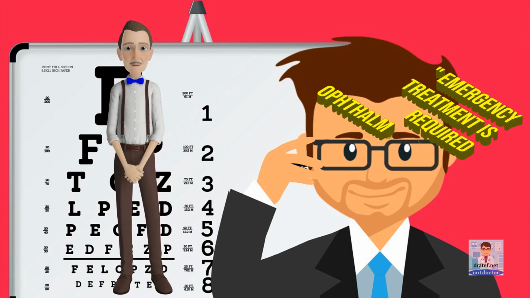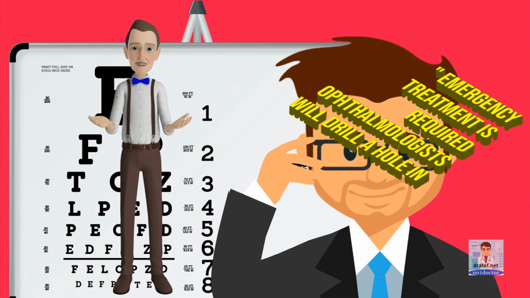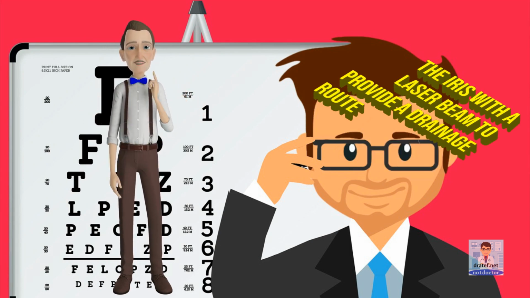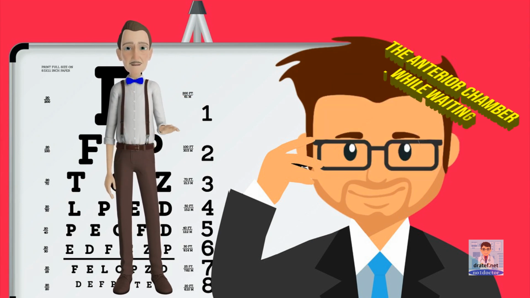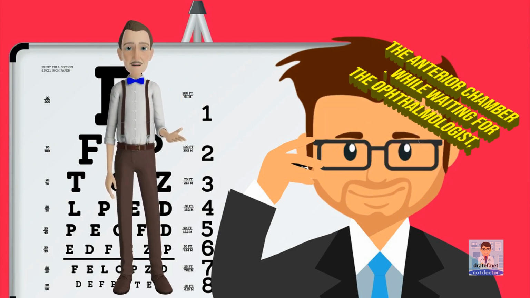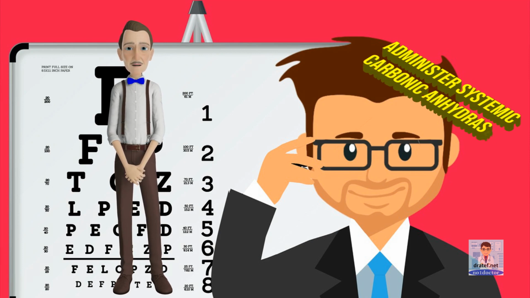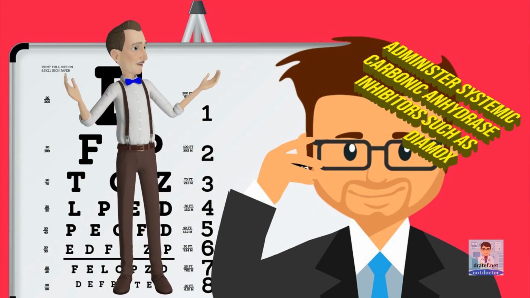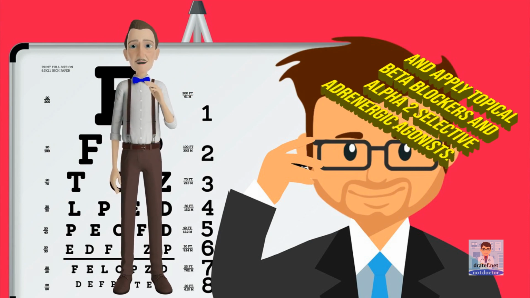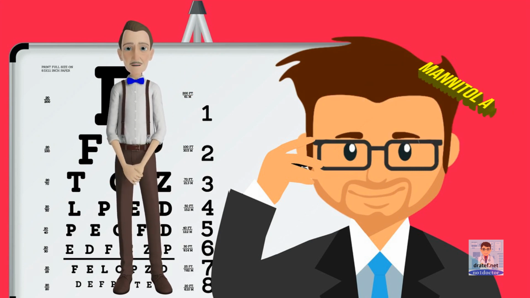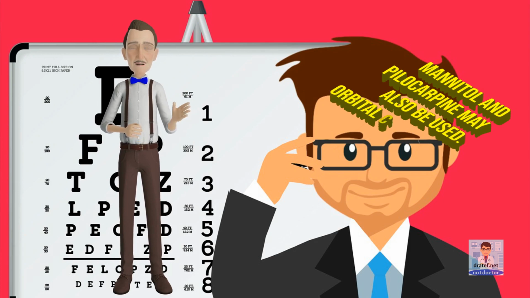Emergency treatment is required. Ophthalmologists will drill a hole in the iris with a laser beam to provide a drainage route for the fluid that is trapped in the anterior chamber. While waiting for the ophthalmologist, administer systemic carbonic anhydrase inhibitors such as Diamox and apply topical beta blockers and alpha-2 selective adrenergic agonists. Mannitol and pilocarpine may also be used.